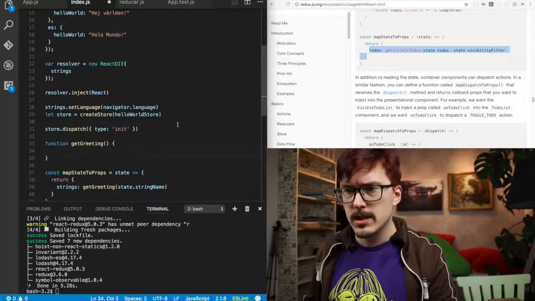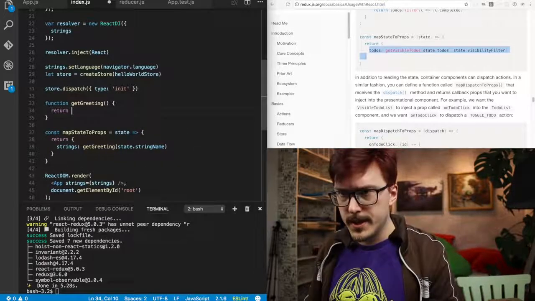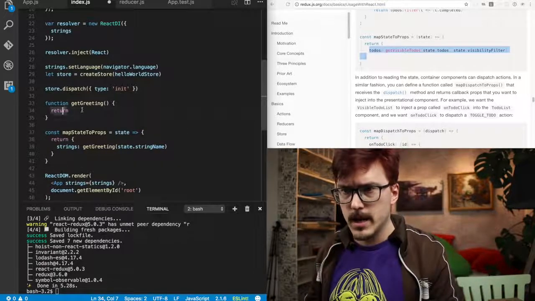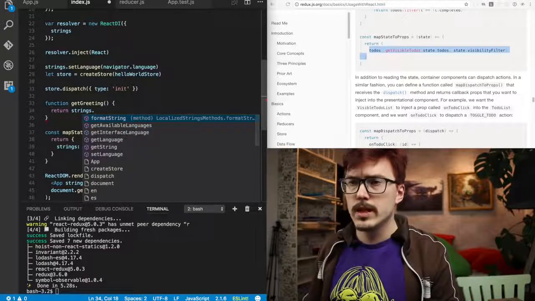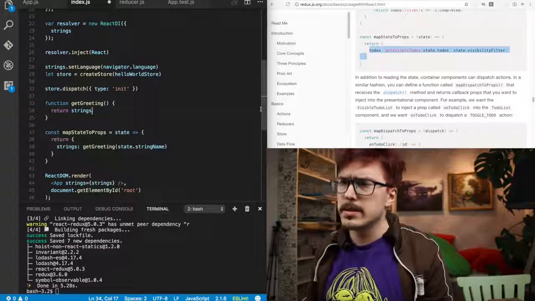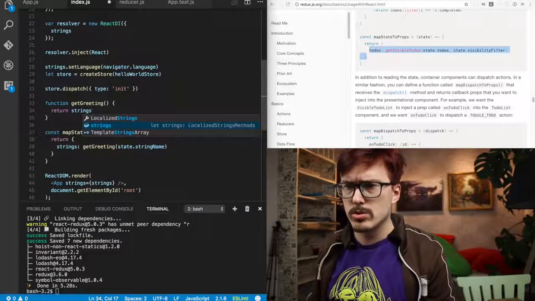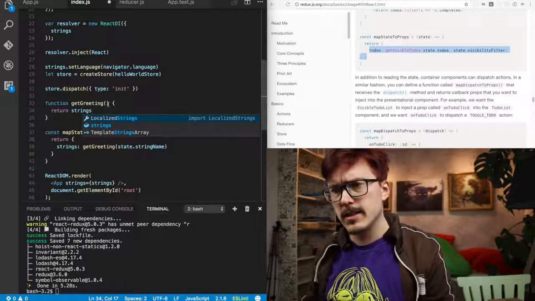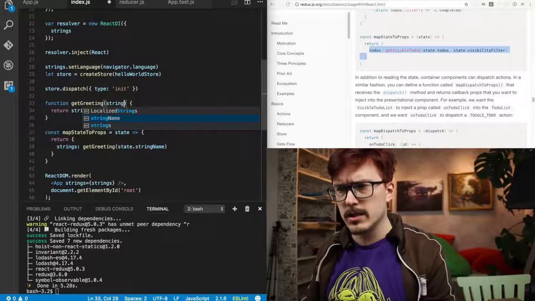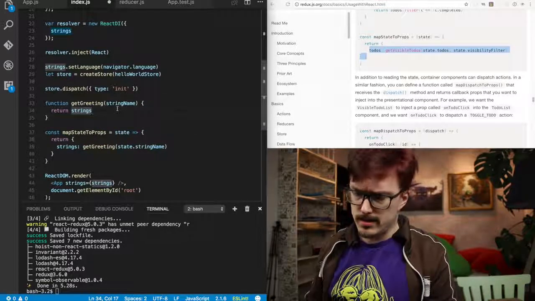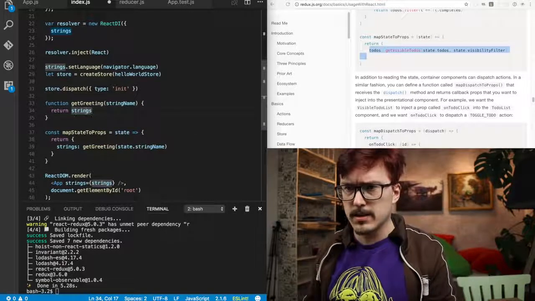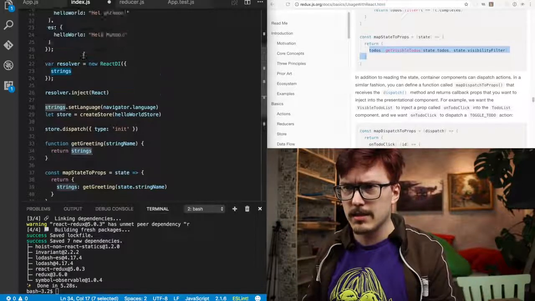It takes the string name. This will then take strings. This is a little bit tricky because it needs to get the name here, right? The string name, but I'm thinking that this is like the dependency injected thingamabob.